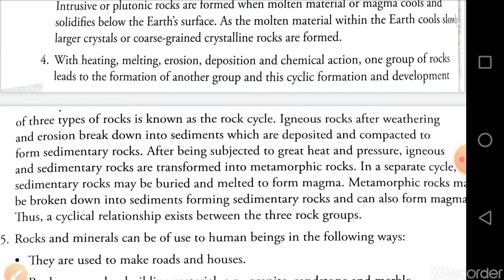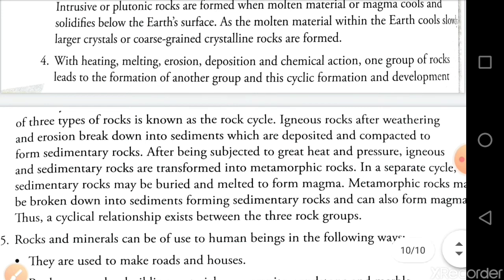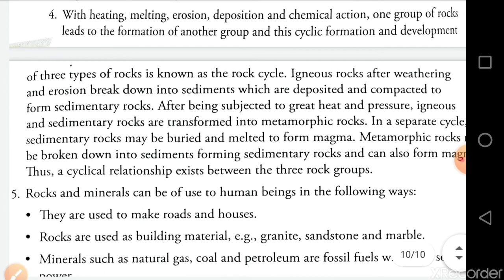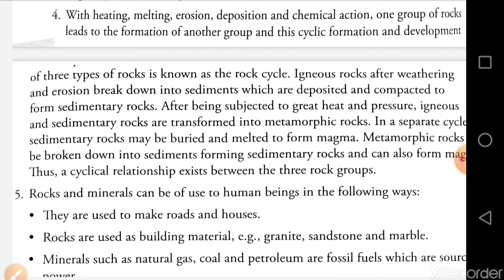अब क्या होता है कि ये मेटामॉर्फिक रॉक्स हुआ, और मेटामॉर्फिक रॉक्स चेंज होने के बाद फिर अगेन हीट एंड प्रेशर टू सेडिमेंट्स फॉर्म सेडिमेंट्री रॉक्स एंड कैन ऑल्सो फॉर्म मैग्मा. Thus a cyclical relationship exists between the 3 rock groups. So this is the rock cycle. How the rocks are formed, how the cycle of rocks goes from igneous to sediment, sediment to metamorphic, and again metamorphic changes into igneous rocks, molten magma, and it changes into igneous rocks.